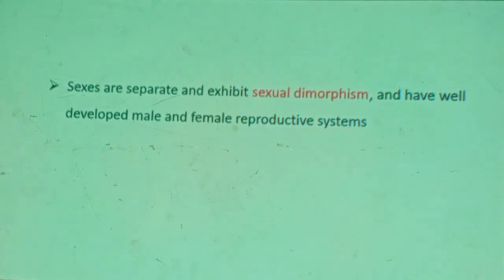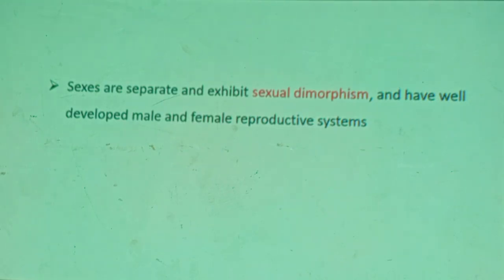The male and female have differences, starting from anatomical difference, biochemical difference, physiological difference. That is known as sexual dimorphism. Anatomical difference, external difference, internal difference. Even we do have biochemical difference.